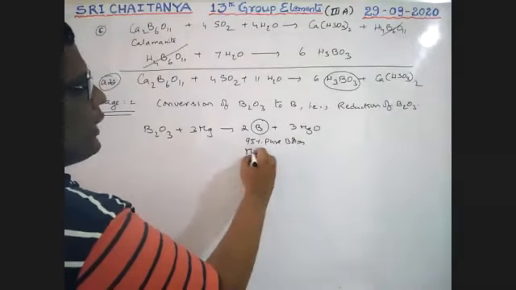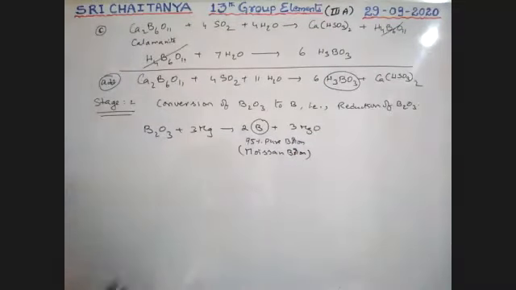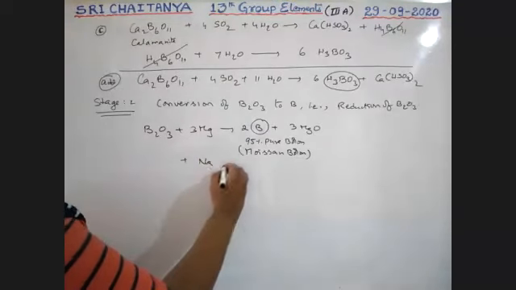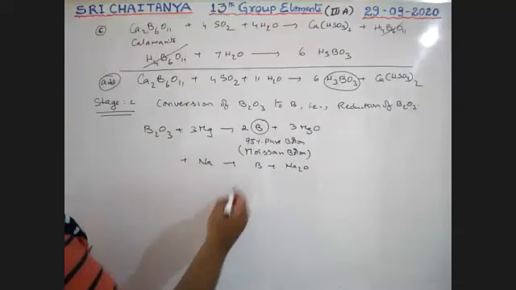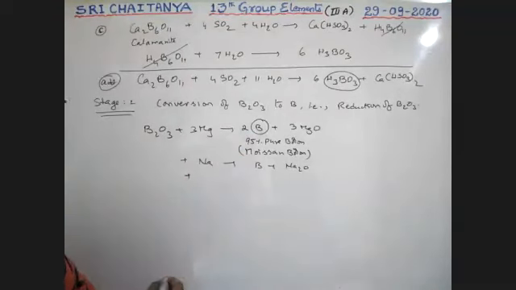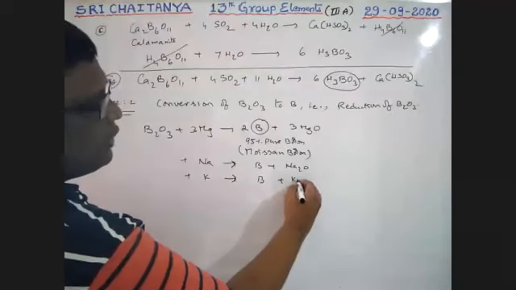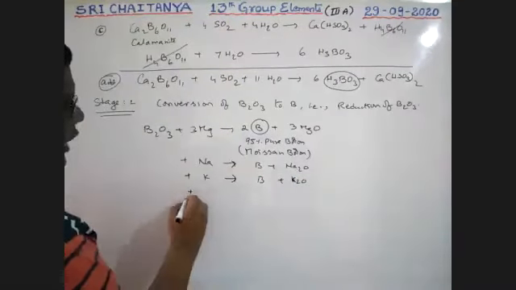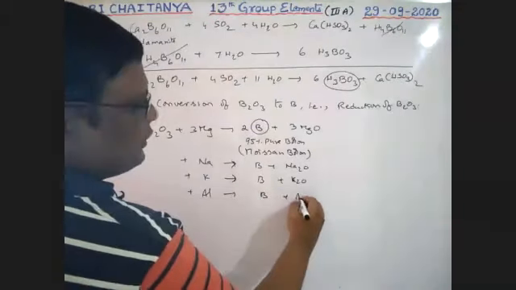It is Moissan boron. It is the way to prepare Moissan boron. Now, instead of magnesium, we can also use sodium. So boron plus Na2O is the product. Here also Moissan boron. Boys, in every step, boron is formed. That boron is Moissan boron. So instead of sodium, we may also use potassium. So boron plus K2O is the product. Instead of potassium, we may also use aluminum. That is boron plus Al2O3.